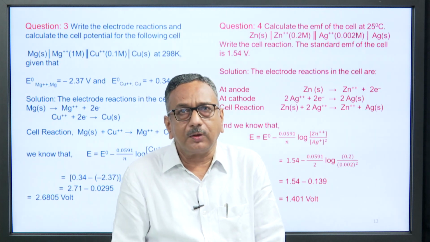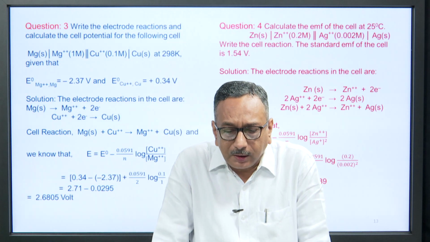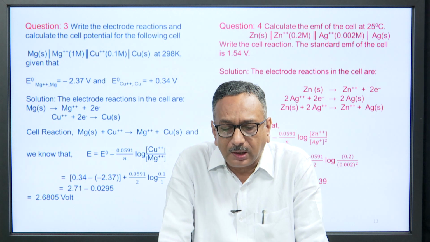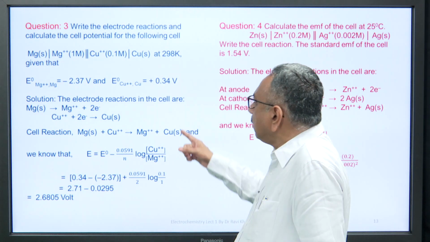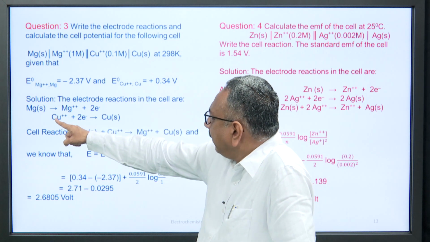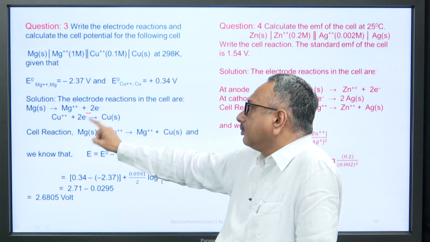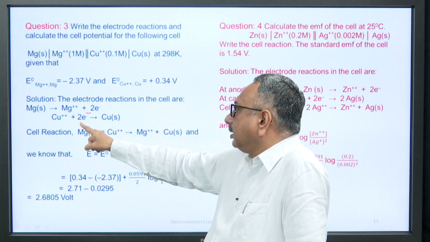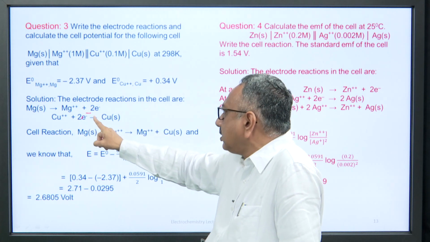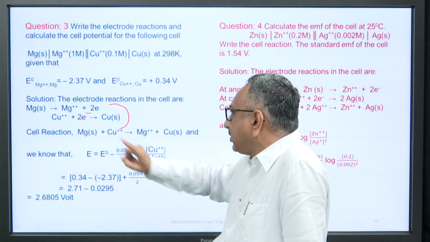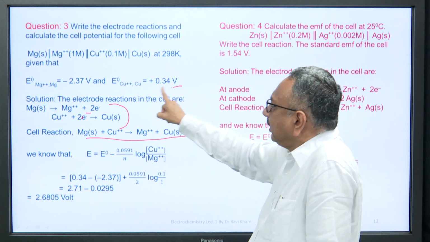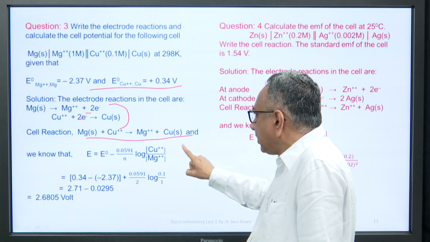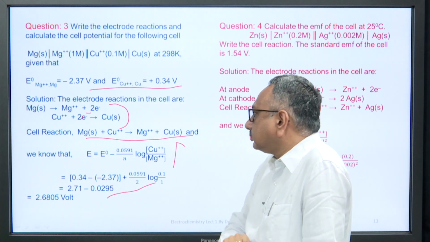Now, come to the next question, question number 3. Write the electrode reactions and calculate the cell potential of the following cell. The cell is given. Now, you can also write the half cell reactions. Magnesium releases 2 electrons, copper ions receive 2 electrons, and these are the half cell reactions, and this is the complete cell reaction. Putting the given values in the cell, you get the answer.